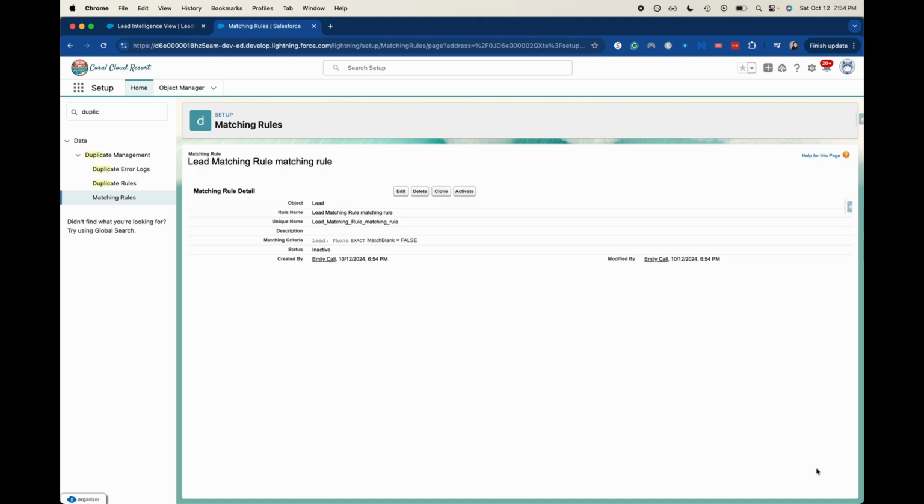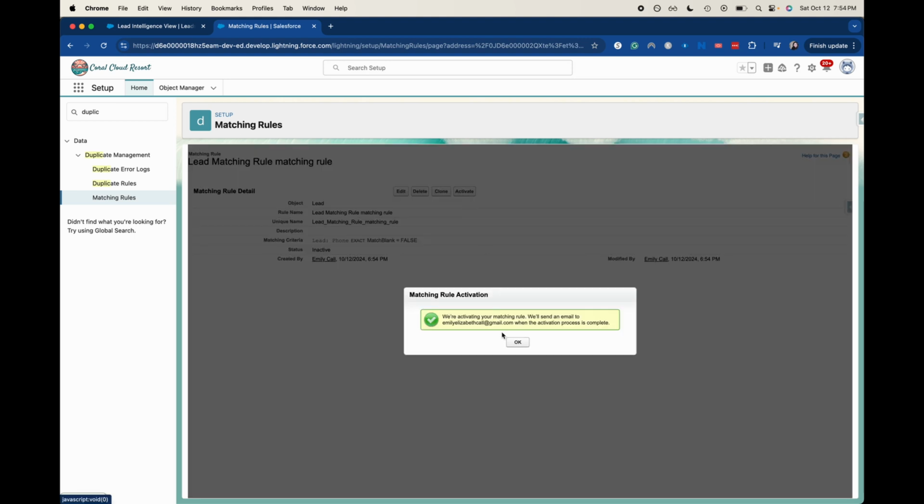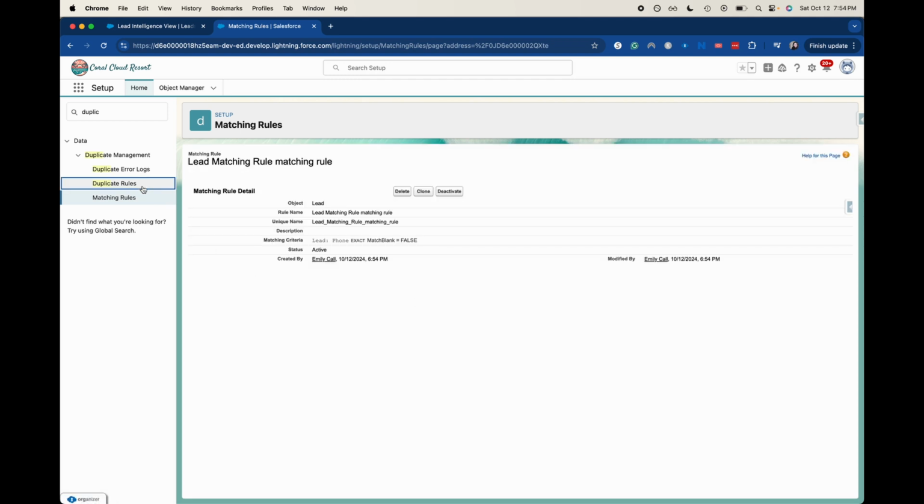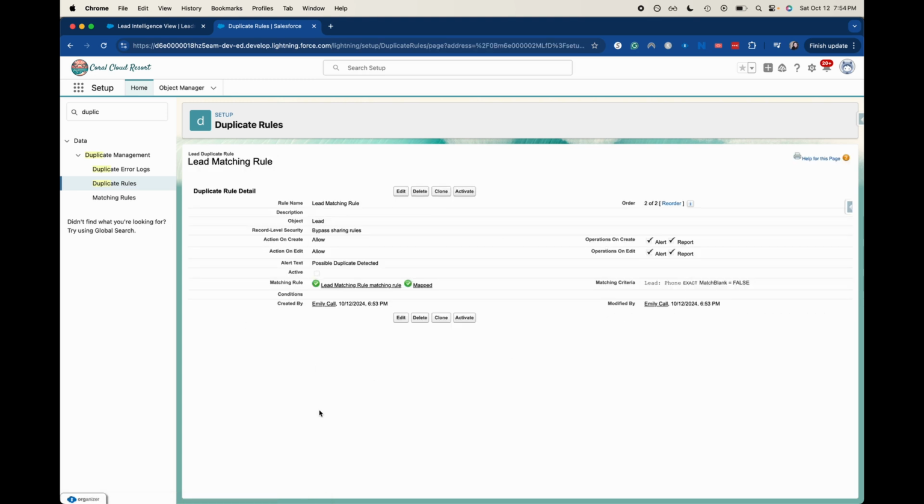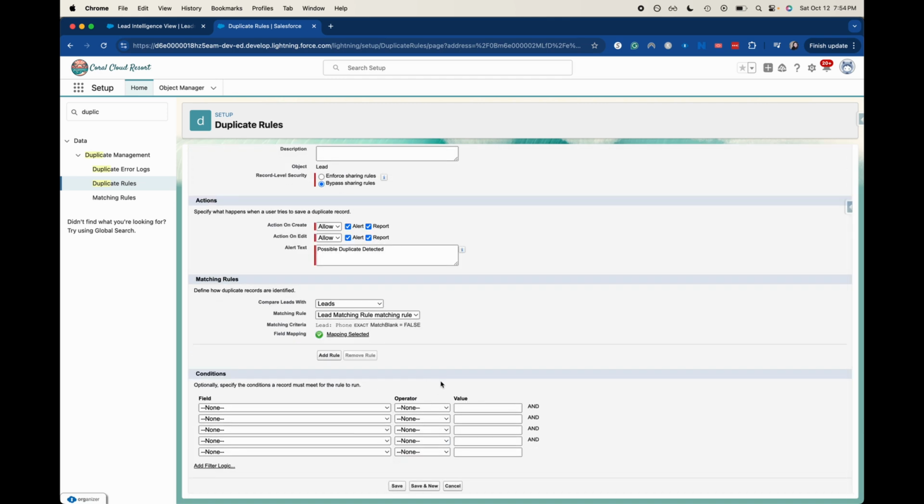Awesome. And now I'm going to activate this matching rule. Awesome. They'll send an email to me. Now let's go back to that duplicate rule. So we need to make sure that both the matching rule and the duplicate rule are activated. Awesome. Let's go into the duplicate rule and make sure that we have filled everything out appropriately. All right, so here we could also add any conditions.